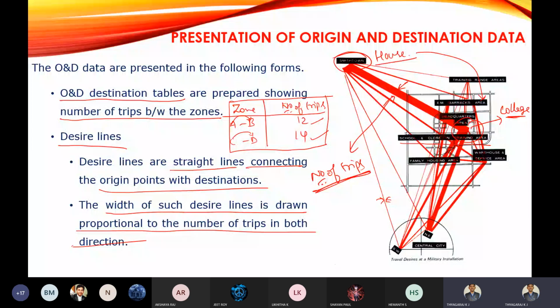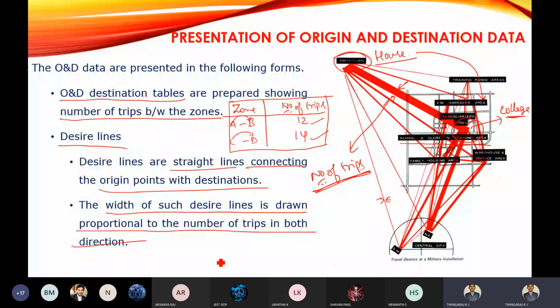Remember, desired lines are the lines which are connecting the origin and destination. The width of the desired line gives information about the number of trips or frequency of trips. If the width of the desired line is more, thicker, it indicates more number of trips. If it is less, fewer trips will be generated.